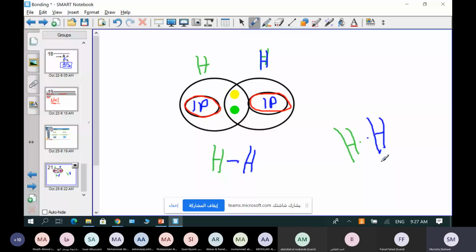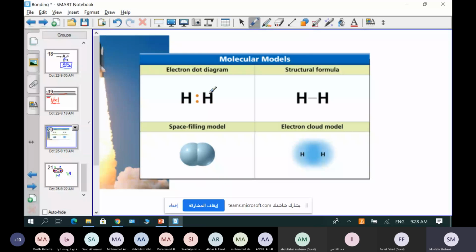So this is the first way: type the symbol of the atom and then represent the dots for the shared electrons, as you see here. So I type the symbol of the hydrogen atom, the symbol of the second hydrogen atom, and I represent it by two dots, one from the first atom and the second one from the second atom. This is called electron dot diagram. We'll see more examples about it.